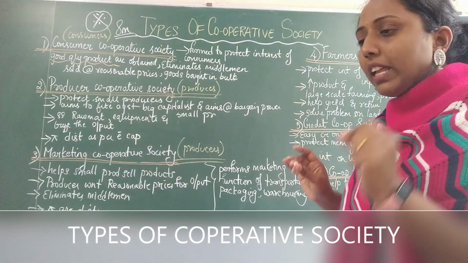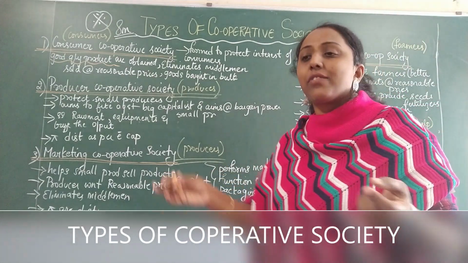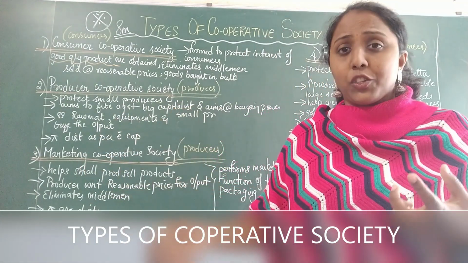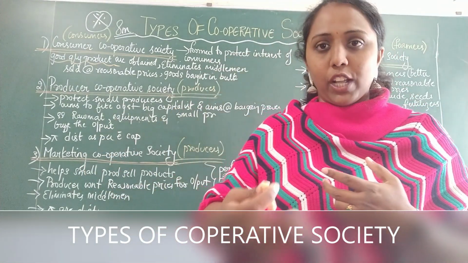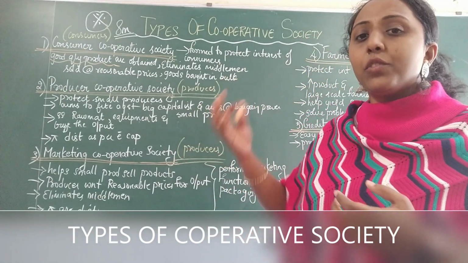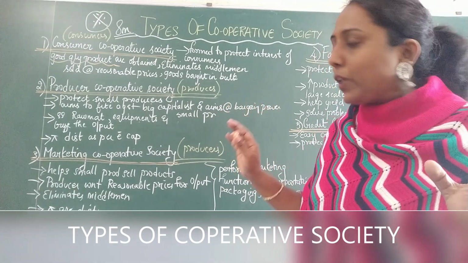They buy the products from other producers or manufacturers and sell them to the consumers. They look to the welfare of the consumers only.